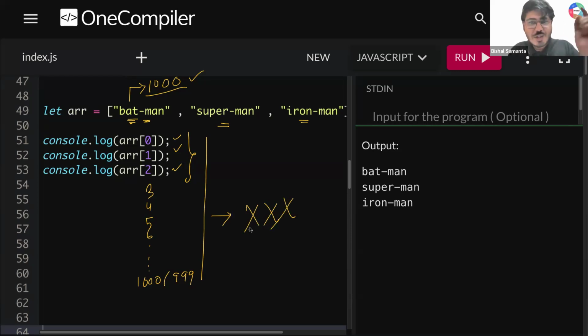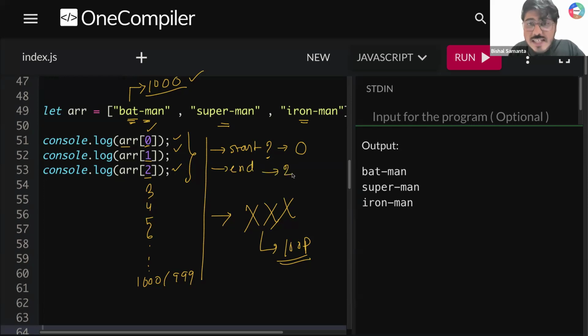Now tell me one thing, guys. You have a similar task, which is one task, and you are writing this task multiple times. Can you automate this using a loop? I need all of your response, guys. Are you able to understand for this example, everything is the same, right? Only this 0, 1, 2 is changing. Can you tell me, मेरा loop कहाँ से start होना चाहिए? Where should I start my loop? My loop should start with 0. Until where should I go? End कहाँ पे होना चाहिए? My loop should go till 2 in this example, right?